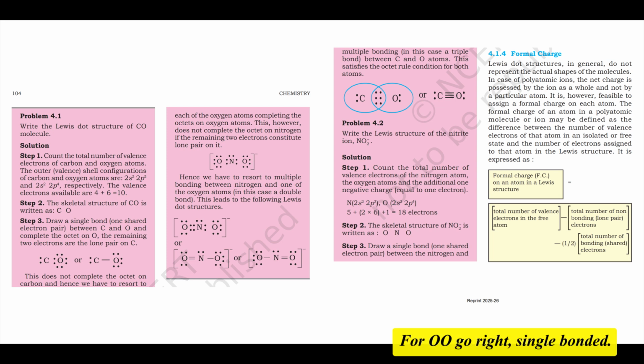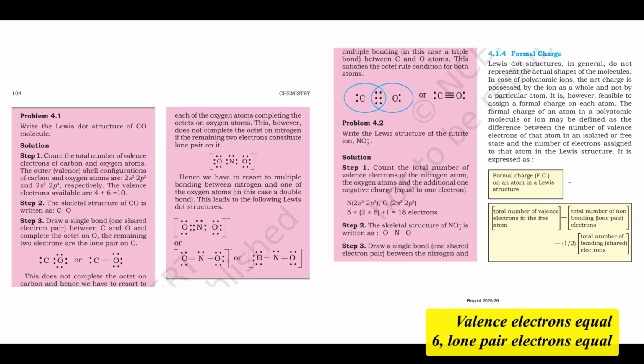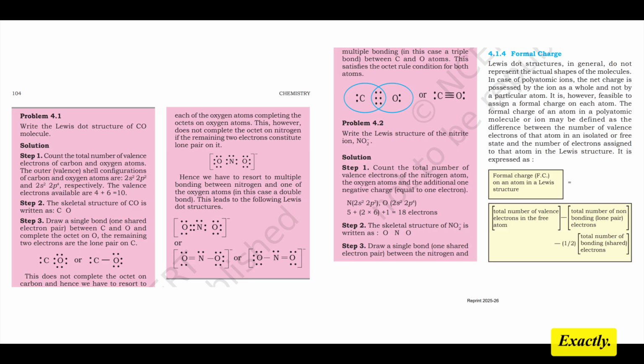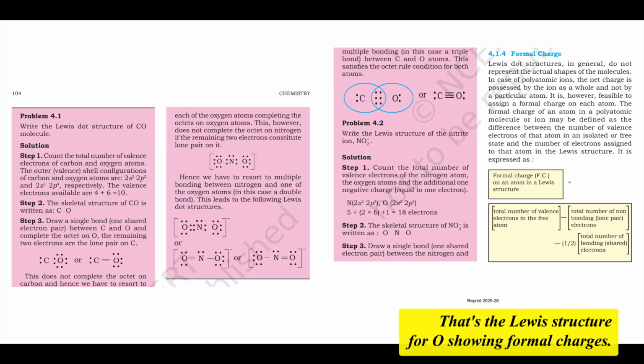For O3, right, single bonded. Valence electrons equals 6. Lone pair electrons equals 6. Bonding electrons equal 2, 1 from the single bond. FC on O3 equals 6 minus 6 minus 1, equals minus 1. Minus 1 on the third oxygen. So the structure is O(0), O(+1), O(-1). Exactly. That's the Lewis structure for O3 showing formal charges.